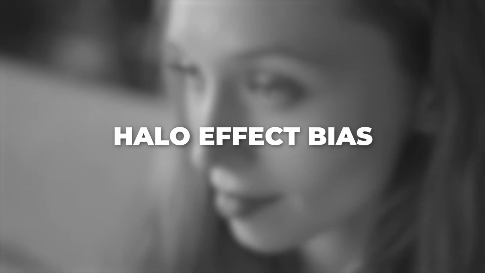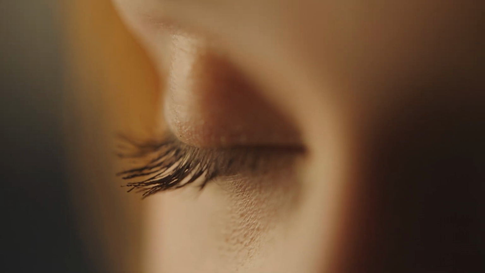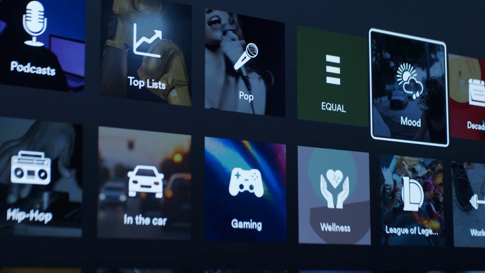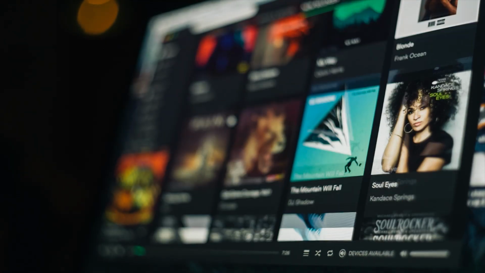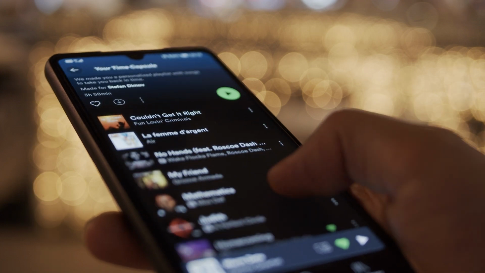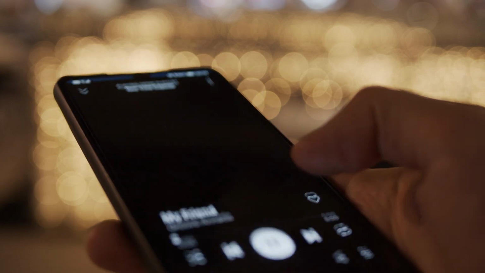The halo effect bias. For example, if you meet someone who is very beautiful, you will probably overestimate their other qualities, such as their intelligence or kindness, based on their physical appearance. Halo bias is our tendency to evaluate a person or thing holistically based on a single positive trait or characteristic. In interfaces, halo effect bias can manifest itself when users tend to evaluate an interface overall based on a single positive trait or characteristic, such as its appearance or ease of use.